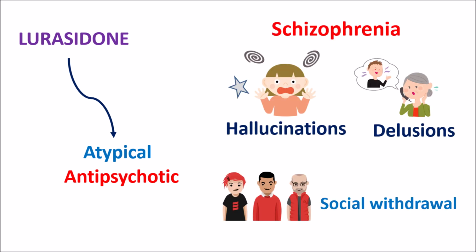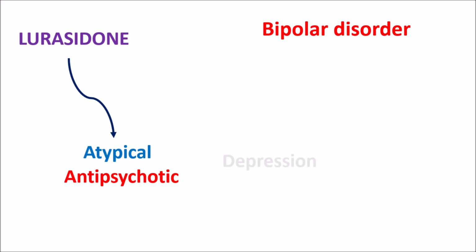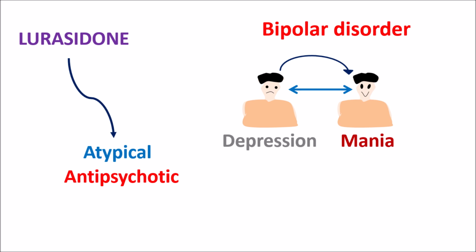Apart from this clinical indication, Lurasidone can also be used for the treatment of bipolar disorder. This is a mood disorder where the mood of the people can swing between two phases. The people may be in the depressive phase, and the depressive phase can swing into the manic phase. So mood swings can be observed from depression to mania as well as mania to depression.